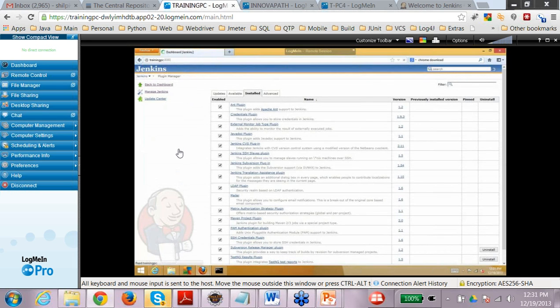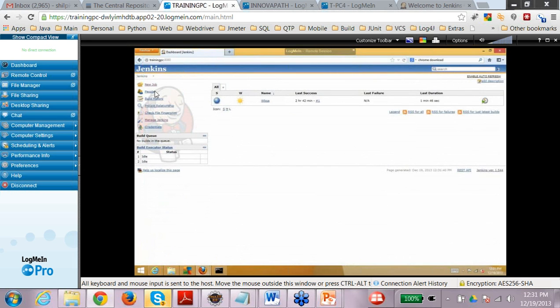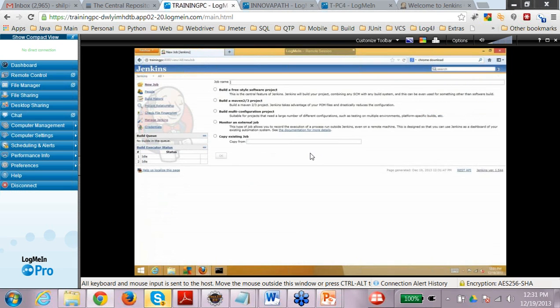So to run that particular project, click on New Job, and since we are using Maven, you can say build a Maven project and give a name to the job. I'm just giving the name to this particular job, and say OK.